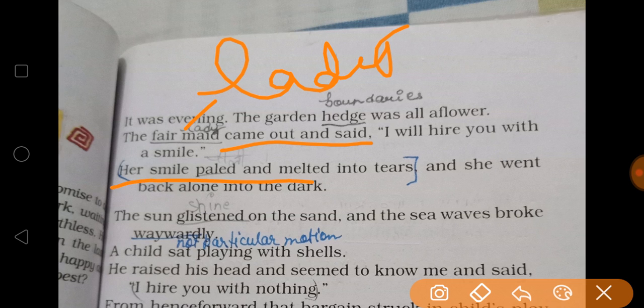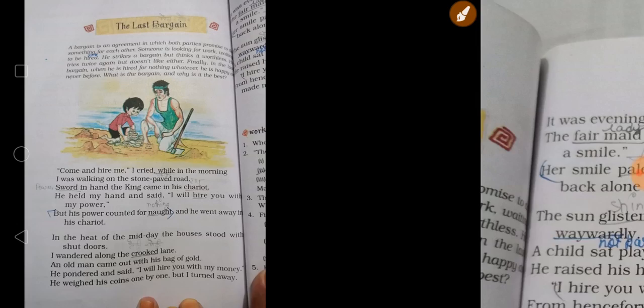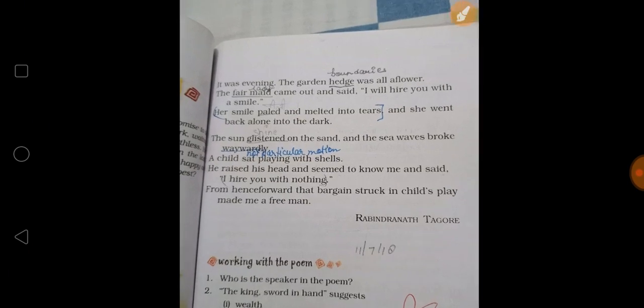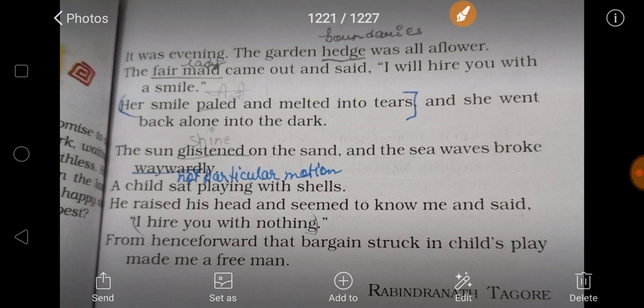After some time her smile turned into tears, as a person cannot smile for a long time. And she went back alone into the dark, into the night.